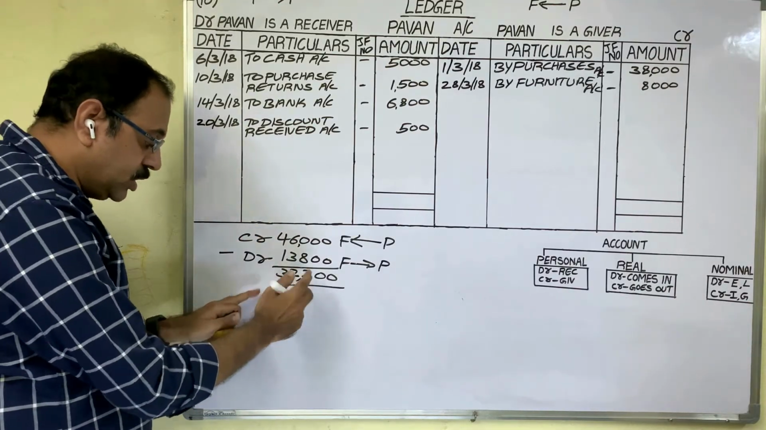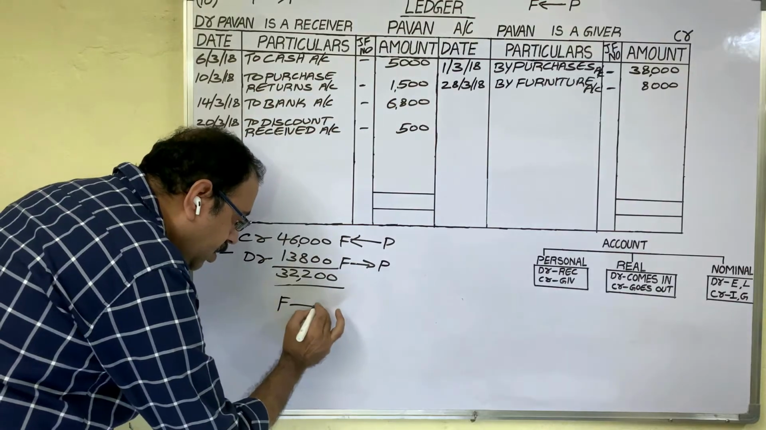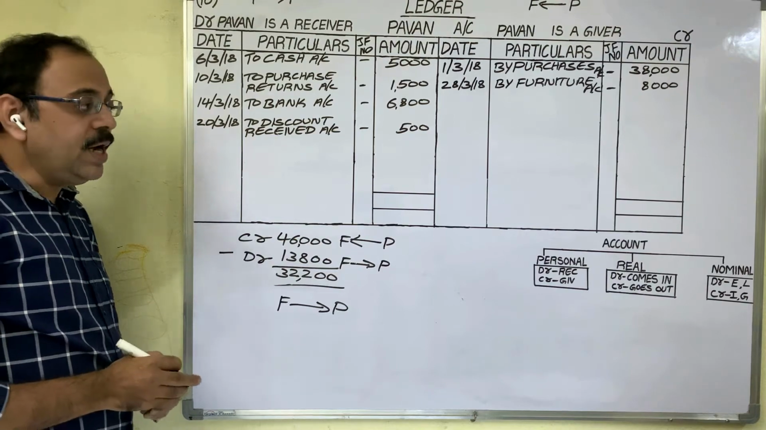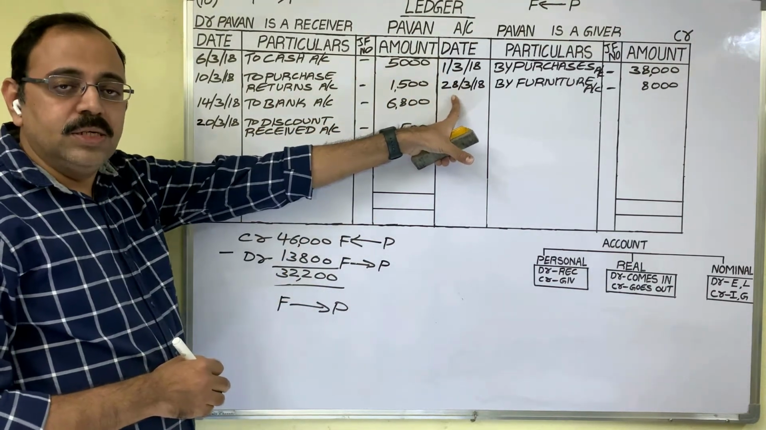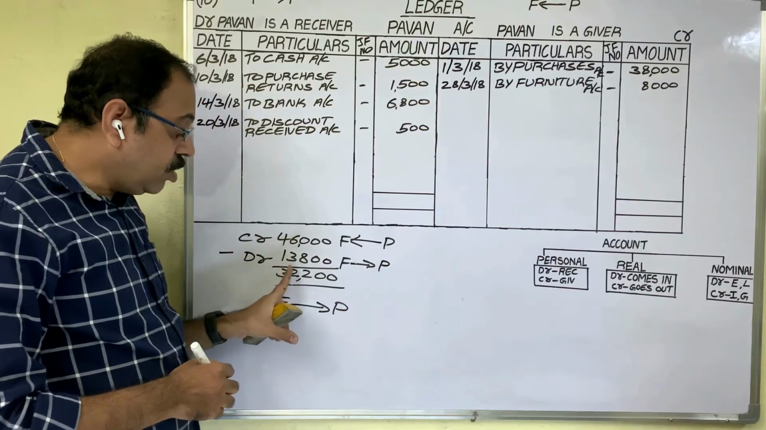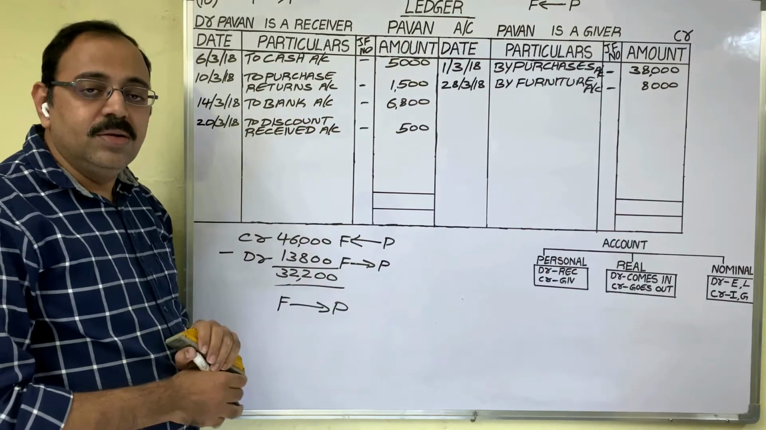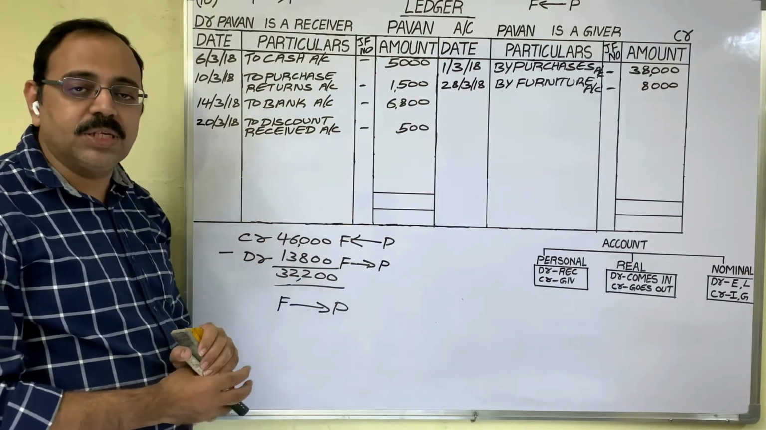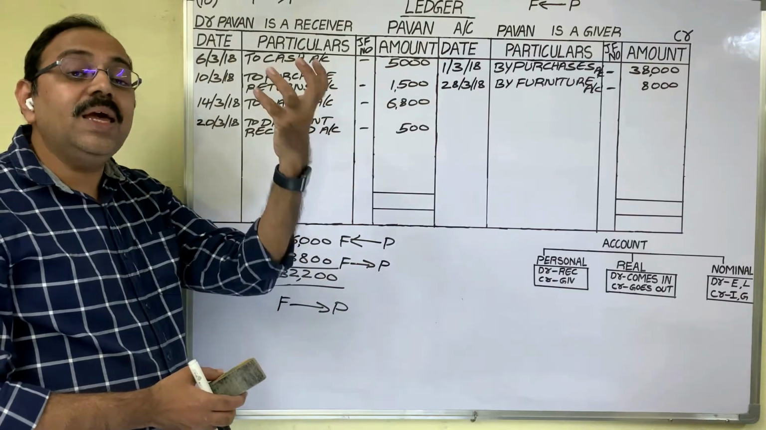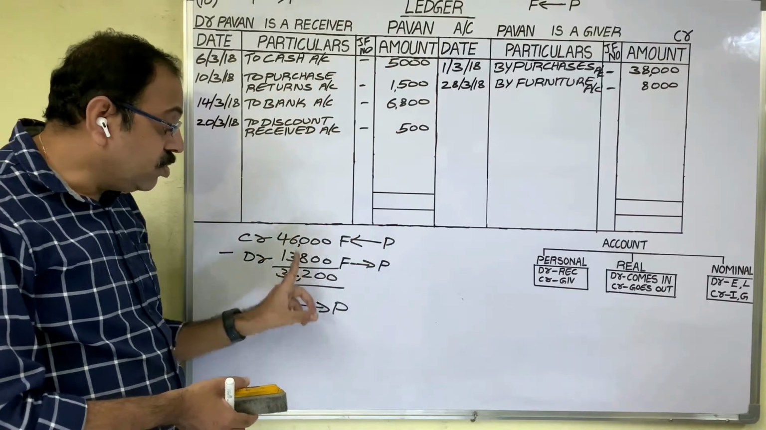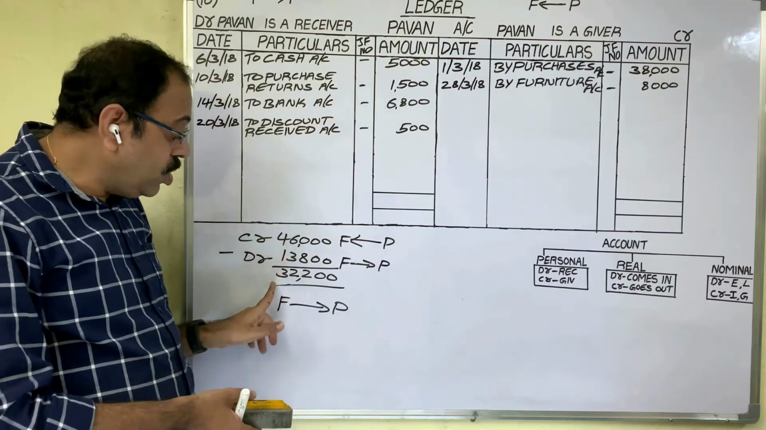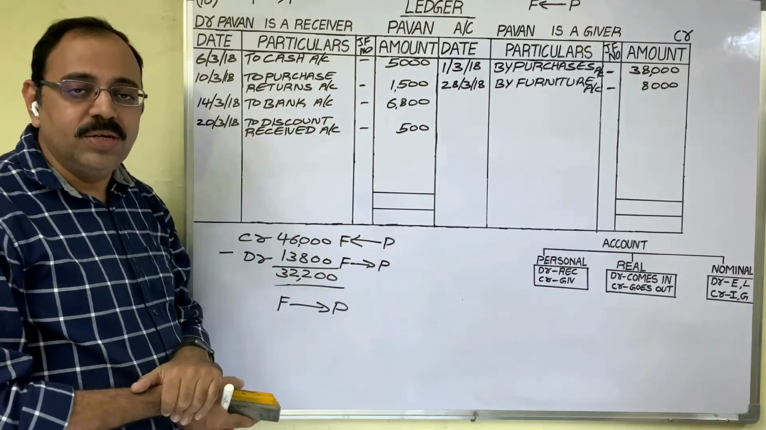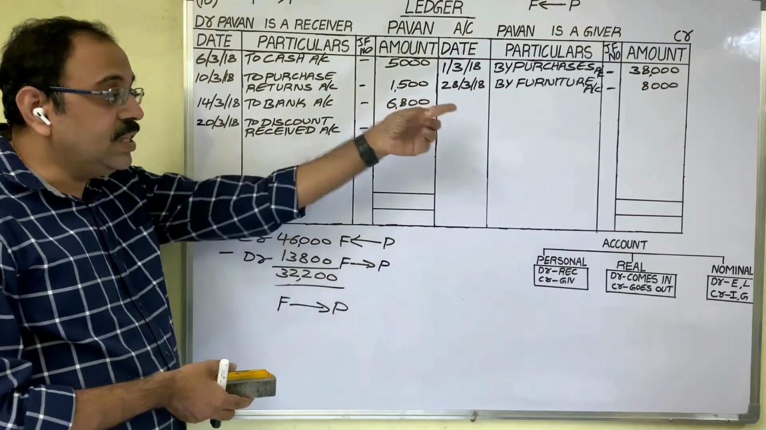Now this amount firm should return to Pawan. So finally we came to know that at the end of the month we have to pay 32,200 rupees to Pawan. We are liable to Pawan for 32,200 rupees. To the firm, Pawan is a creditor for 32,200 rupees. So to know this amount, we have prepared Pawan's account in our ledger book. Let us see how to write these answers in the account.